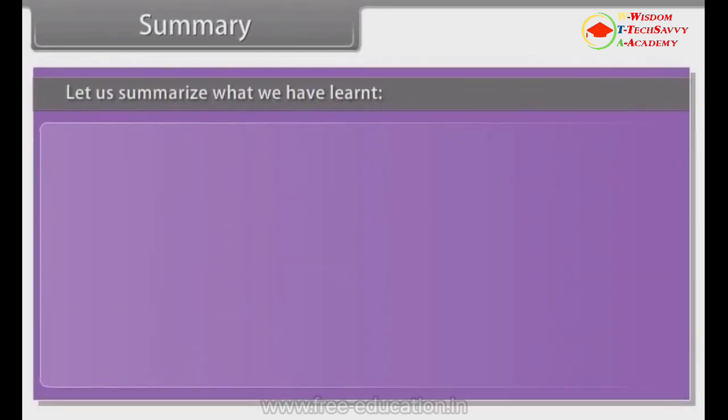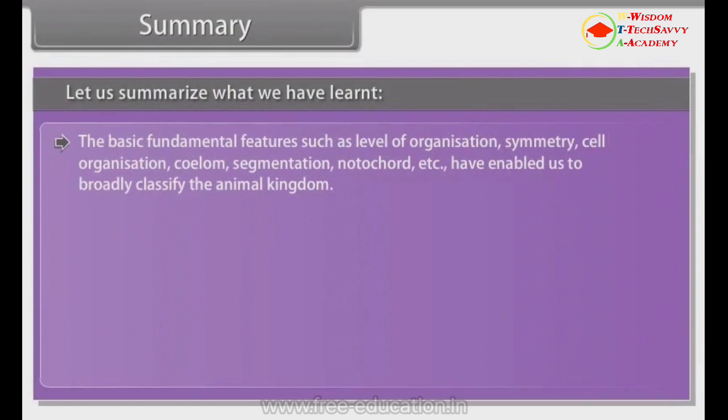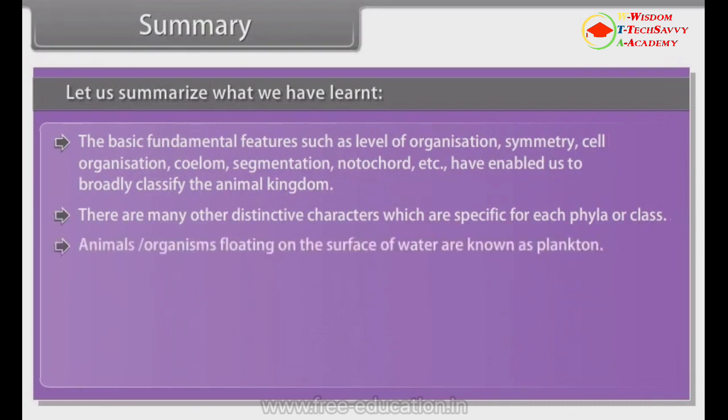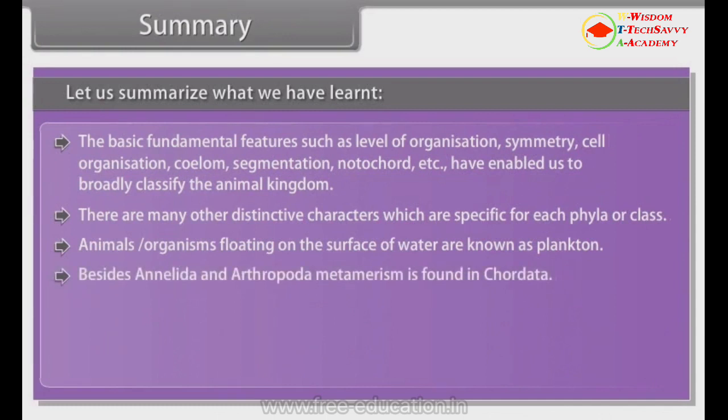Summary. Let us summarize what we have learned. The basic fundamental features such as level of organization, symmetry, cell organization, coelom, segmentation, notochord, etc. have enabled us to broadly classify the animal kingdom. There are many other distinctive characters which are specific for each phyla or class. Animals or organisms floating on the surface of water are known as plankton. Besides Annelida and Arthropoda, metamerism is found in Chordata.